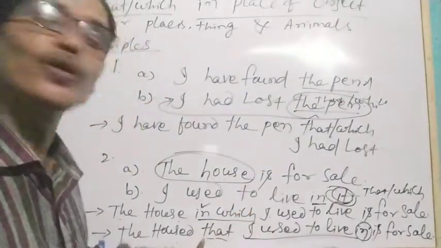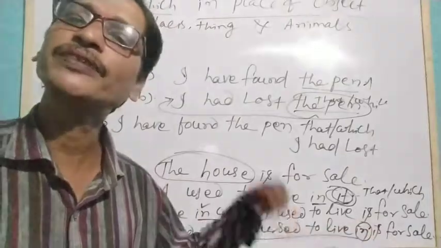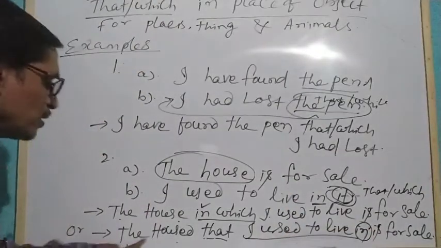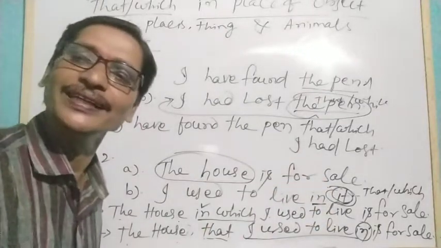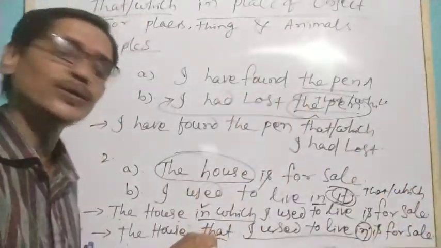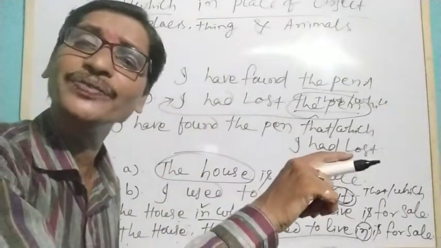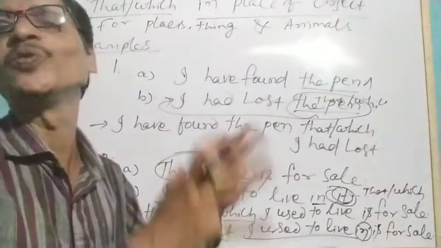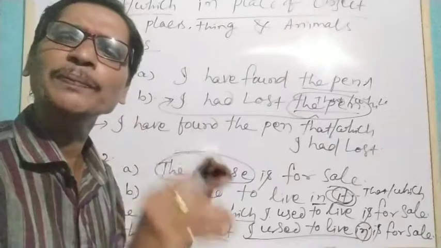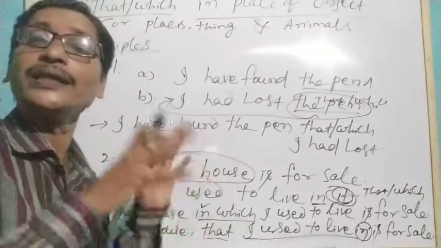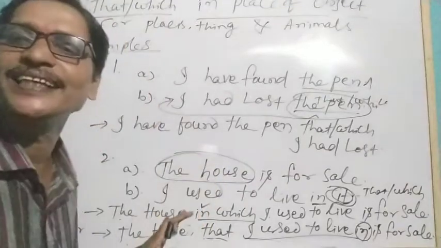So, if we want to use that, then the preposition should be placed after the verb. The house that I used to live in is for sale. Or we can use the house in which I used to live is for sale. There are two ways. Understand? So the concept is, we cannot use a preposition before that, but we can use a preposition before which. This is the only difference in these examples.